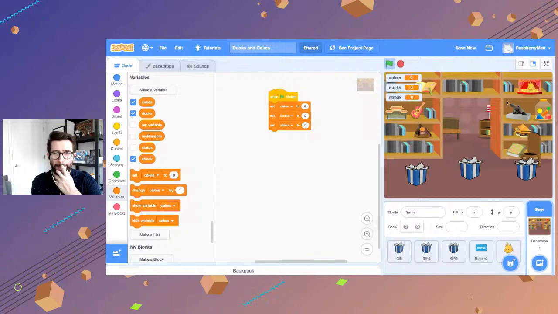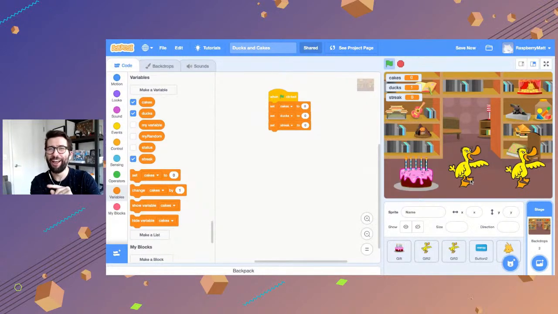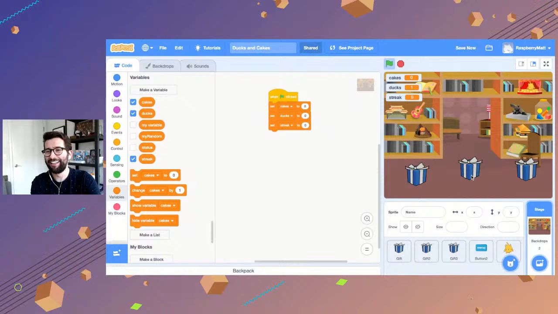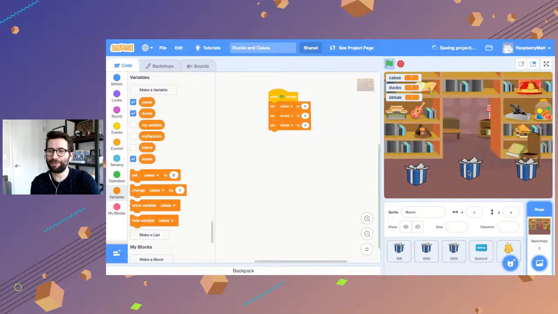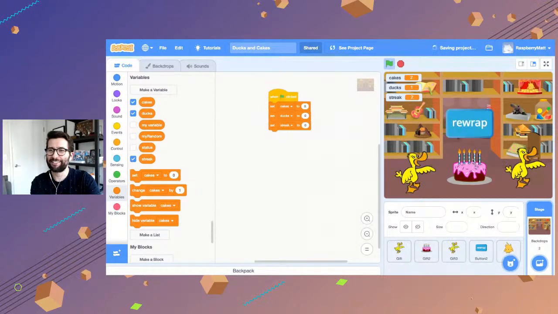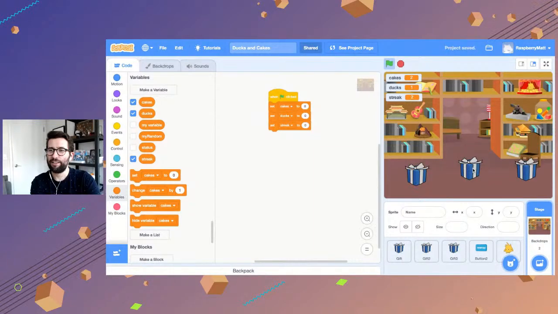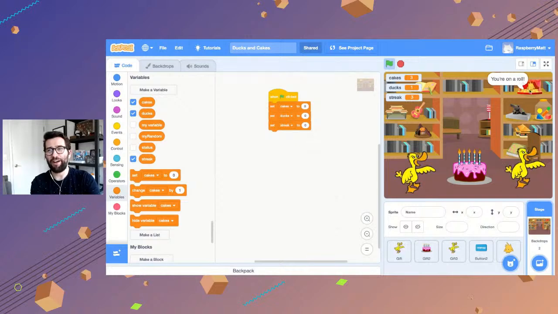That should go away. Again, we have that cheat code enabled so that it's always going to be gift number 2. Let's click on it. It's always going to be gift number 2 after you click the rewrap button. All right, now it's always going to be gift number 2. 2 cakes. 3rd cake. There we go. Now the character said you're on a roll, which is a nice little surprise to see.